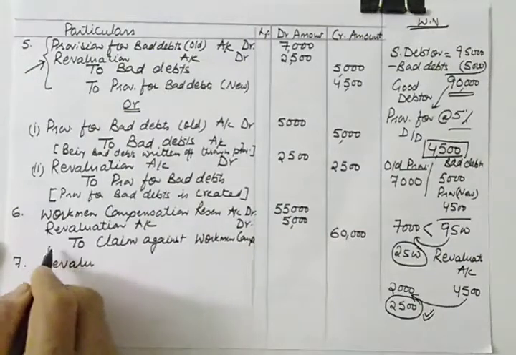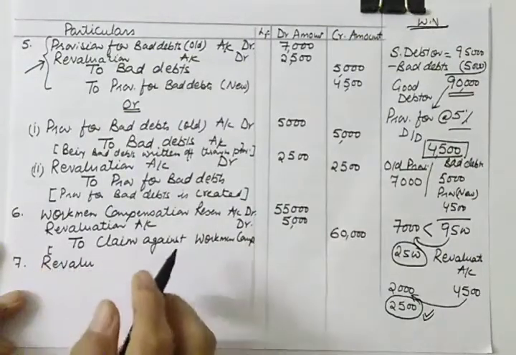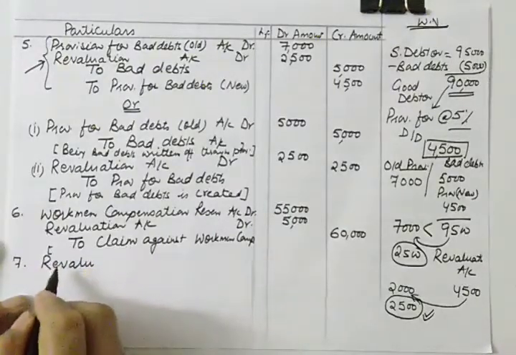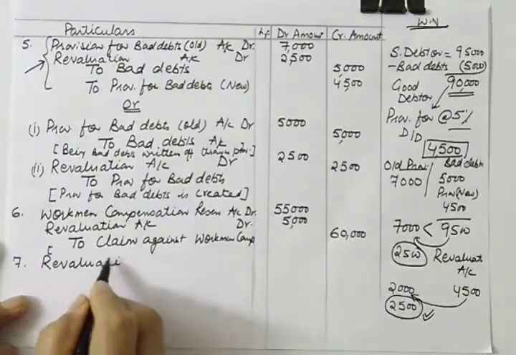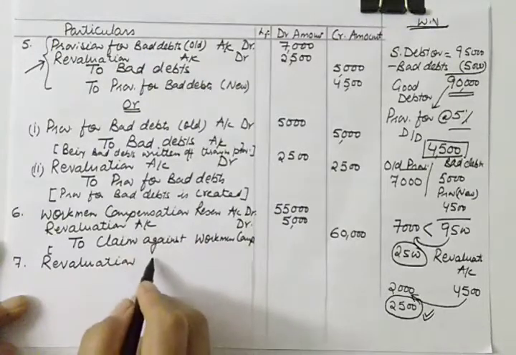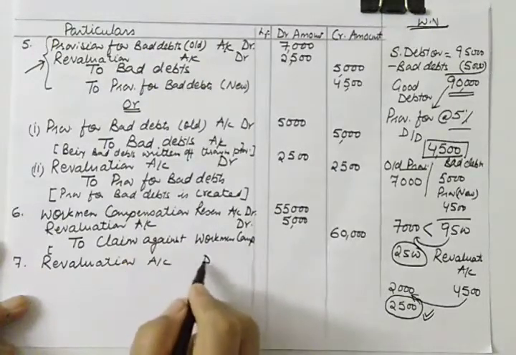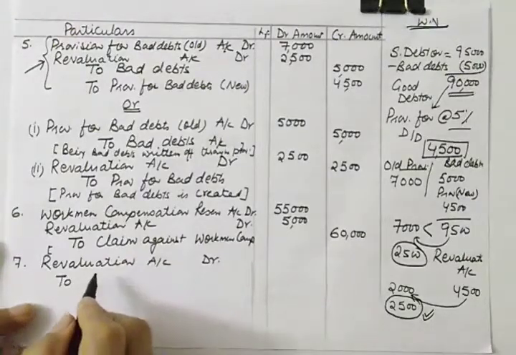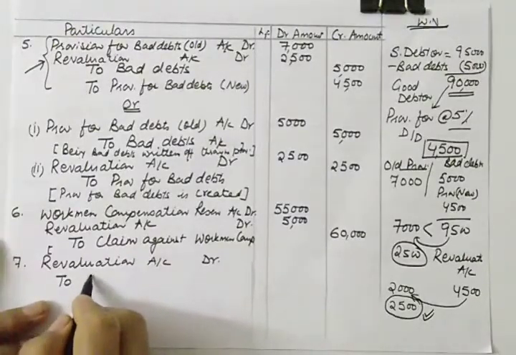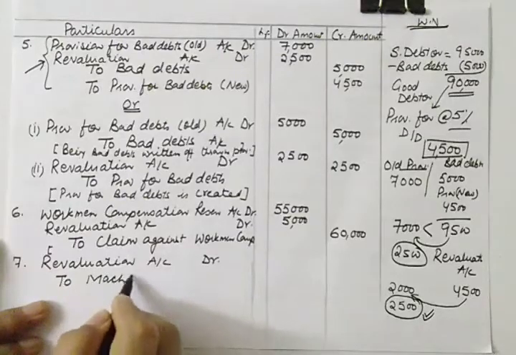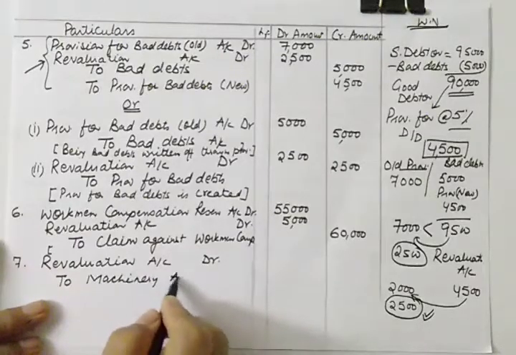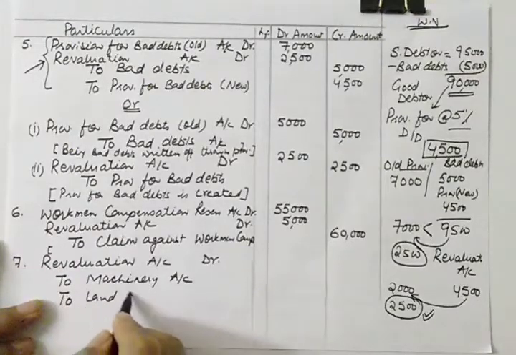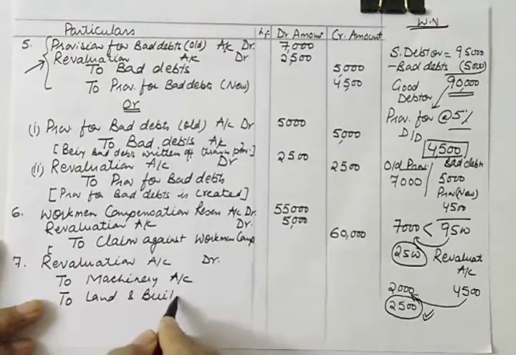Here also you can mention the narration: workman compensation claim is recorded and the difference is taken from revaluation. So revaluation account debit to machinery account and to land and building account.